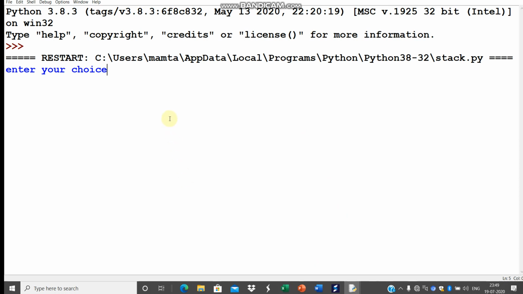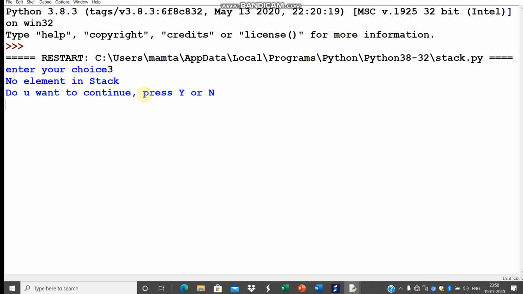Enter your choice, whether 1, 2 or 3. Here we can do a little bit of modification. We can display the menu here: enter 1 for push, enter 2 for pop, enter 3 for display. Suppose there is no element in the stack. So first I'll be pushing one element, and if you are trying to display, enter your choice 3.